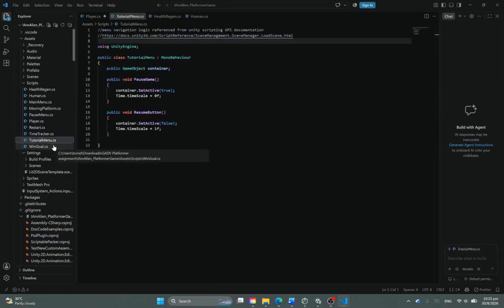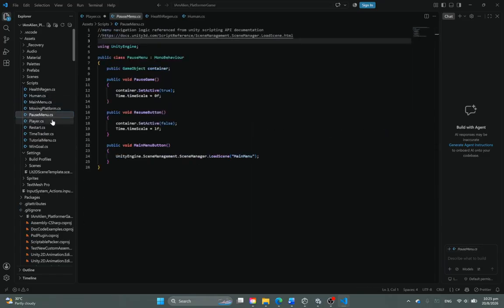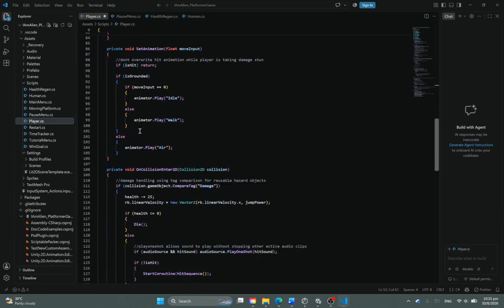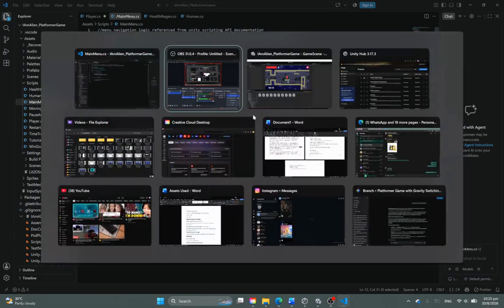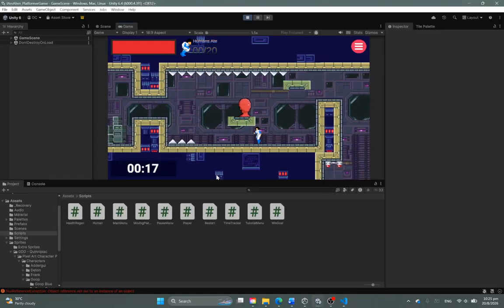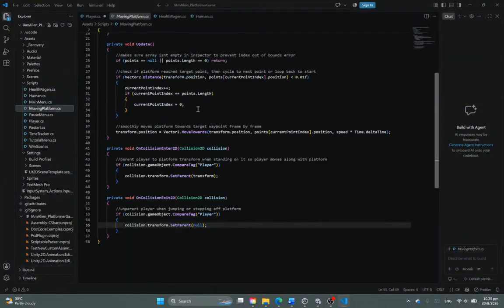And the rest of the codes are mainly damage codes in the player, as I just recall just now. The moving lasers in this game are actually using the moving platform code reused. So I didn't have to write another code for the moving lasers. It allows me to smartly reuse the scripts.